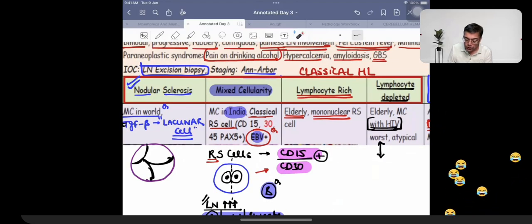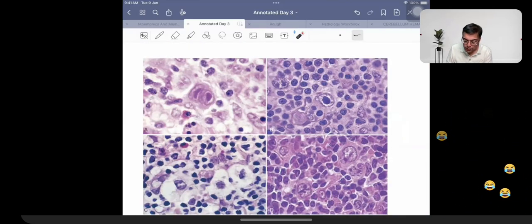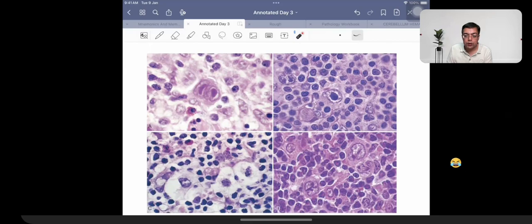Now, how are they going to be asking a question in the exam on something like image-based questions? So when you're talking about image-based questions, this is what you need to remember. This is classical. Two nuclei, two prominent nuclei. Classical Hodgkin lymphoma. Which is a type of Hodgkin that you would expect to have with this? This is going to be mixed cellularity.